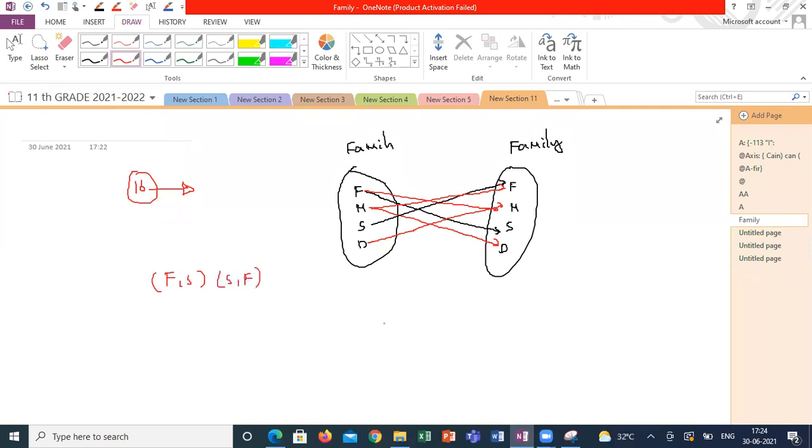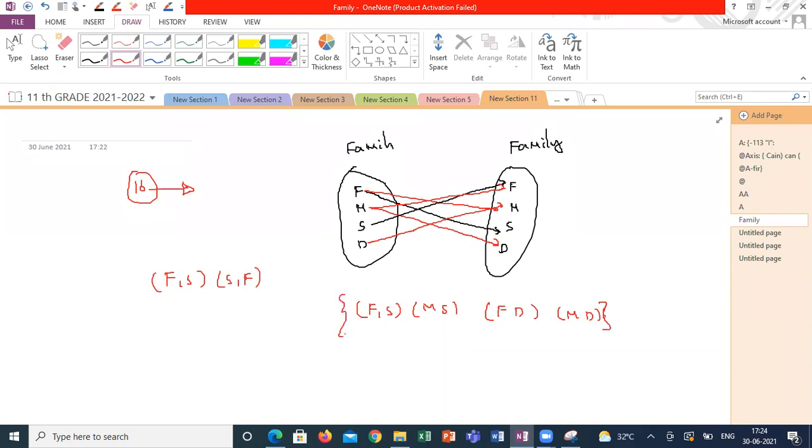Or if I say the relation should be parent and kids, I will get father and son, mother and son, father and daughter, mother and daughter.